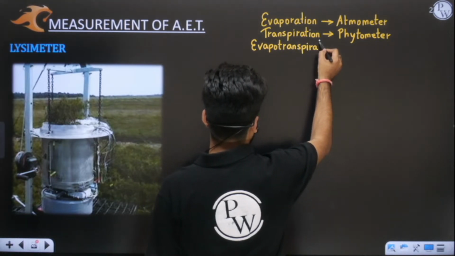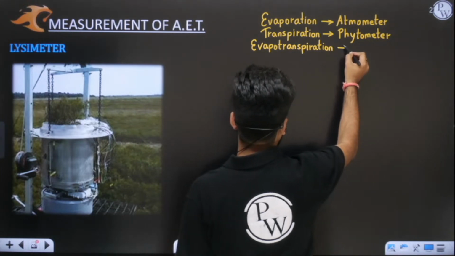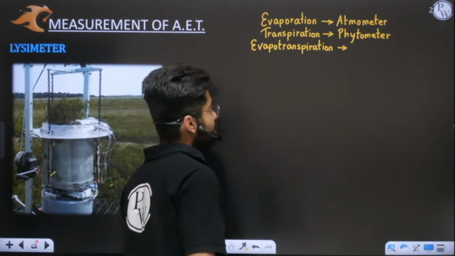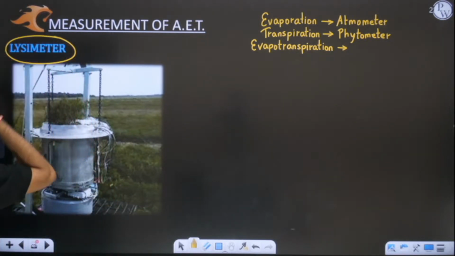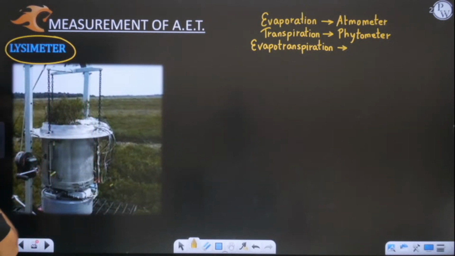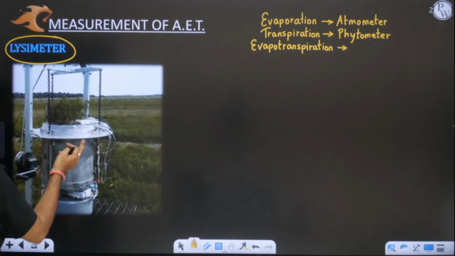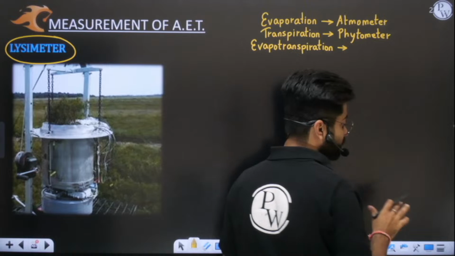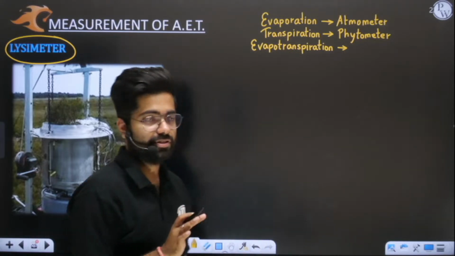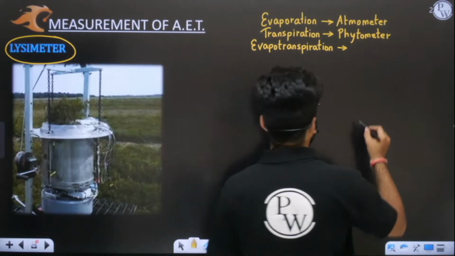The third parameter, evapotranspiration, is measured by a lysimeter. Everyone kindly comment the name of this meter, because this is asked in your examination. We have a small cylindrical tank here. I will explain how this measures evapotranspiration exactly, but first tell the name of this meter.